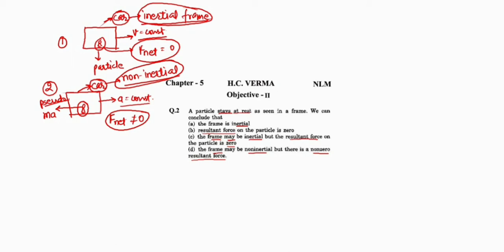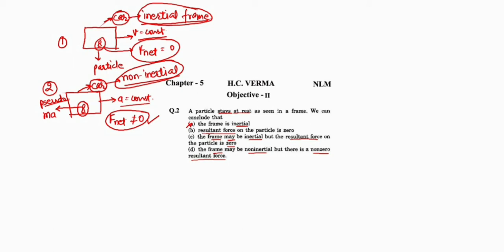The frame is inertial. I say the frame may be inertial. It's not compulsory that the frame is inertial. The first option is not correct. Resultant force on the particle is 0. What about the second case? In the second case, the resultant force acting on the particle is not 0.